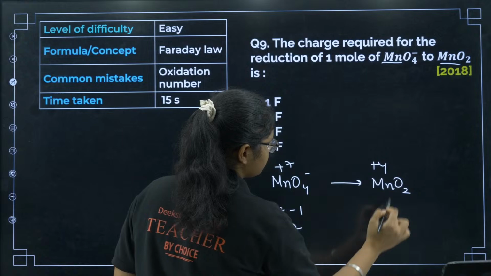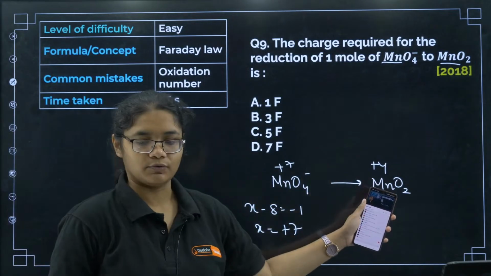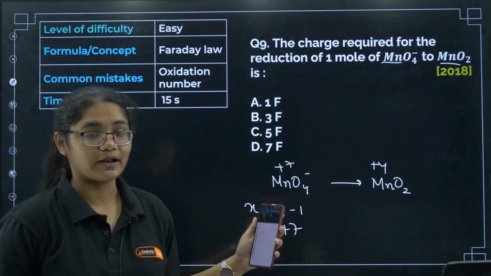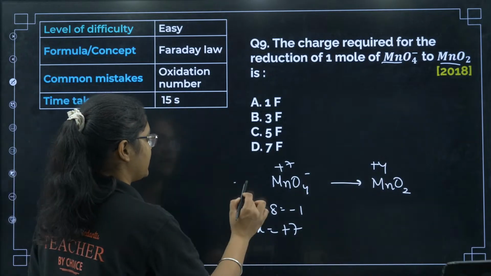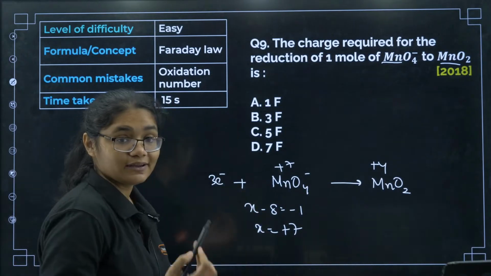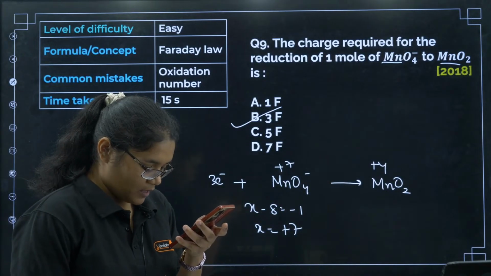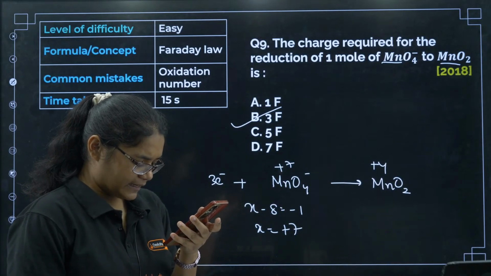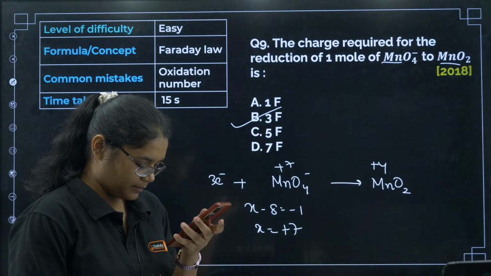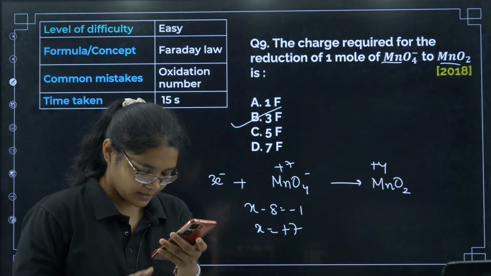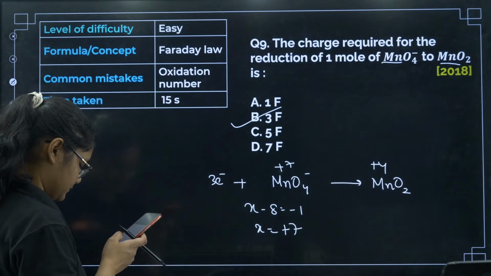And here it is plus 4. So plus 7 to plus 4, how much Faraday of electricity is required? How much gain of electrons should be there? 3 electrons, or I can say 3 Faraday. So that is why option number B here. Those who are getting D, it is wrong, dear. It is option number B. Okay. Clear? Next.